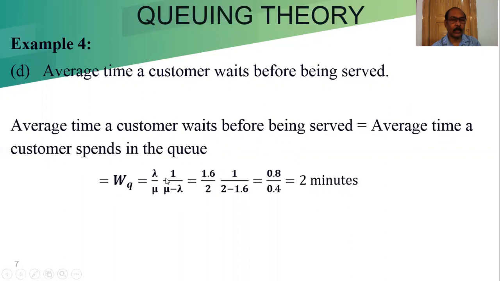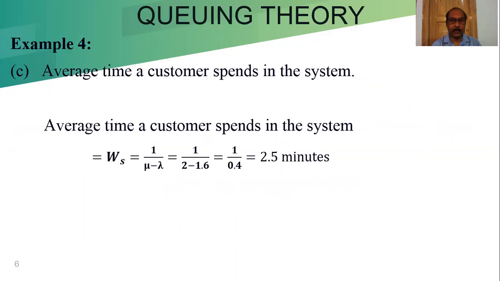This is the rho, we can call it. So 1.6 by 2, 1 by 2 minus 1.6. After calculating, we will get 2 minutes. So one customer has to wait in the queue before getting the service for 2 minutes. And before that we got 2.5 minutes.